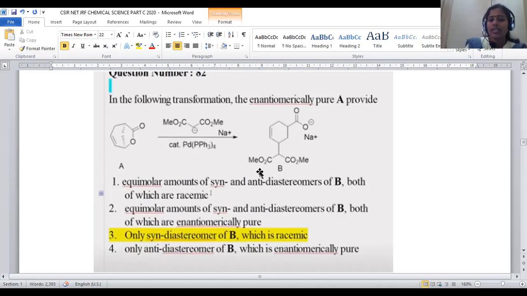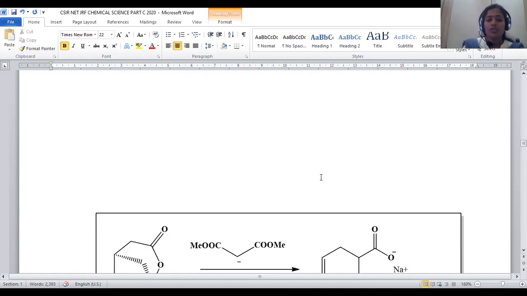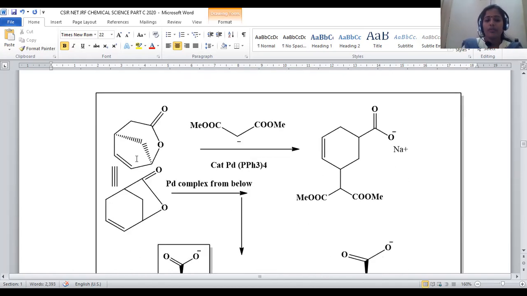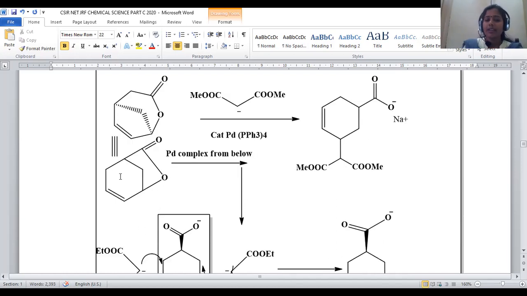The thing we have to predict is what the process, what is the methodology, what is the reaction process for achieving this reaction. In order to get that, let us see the mechanism of this reaction. So in question number 82, we are taking a cyclic 7-membered ring system. Lactone system is there. It can be represented in either form.